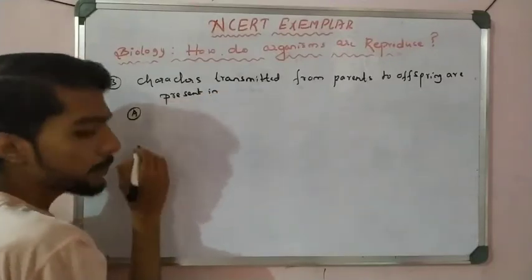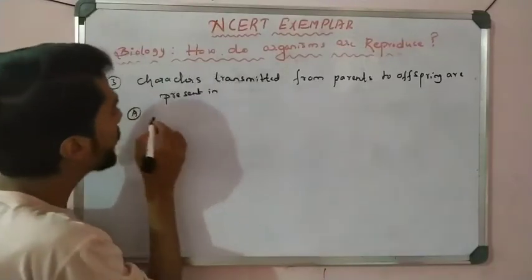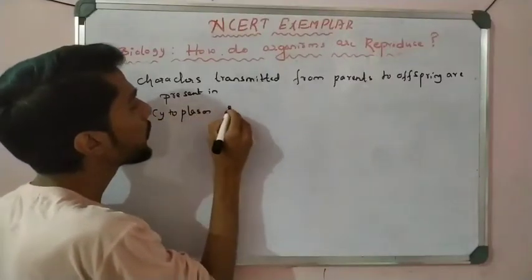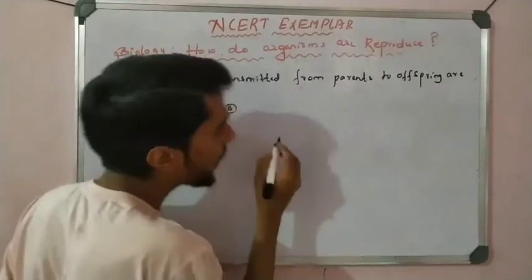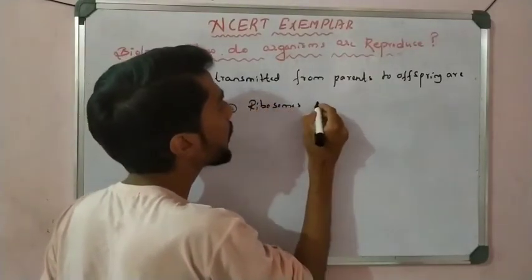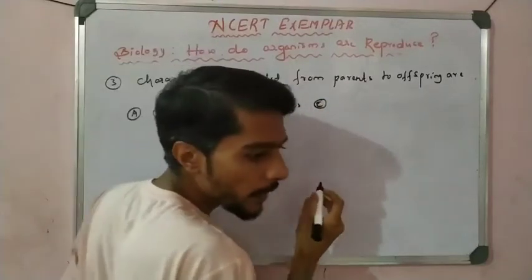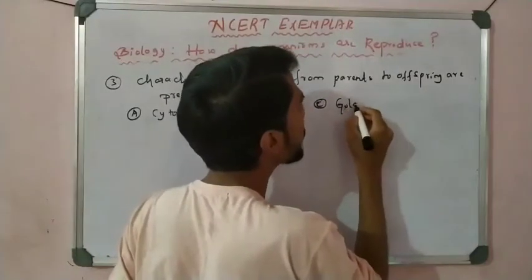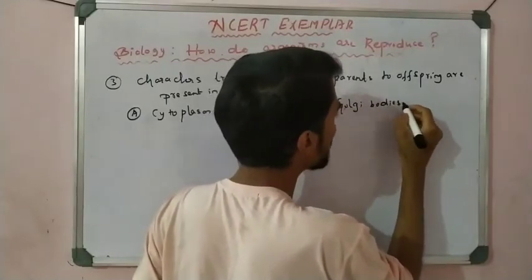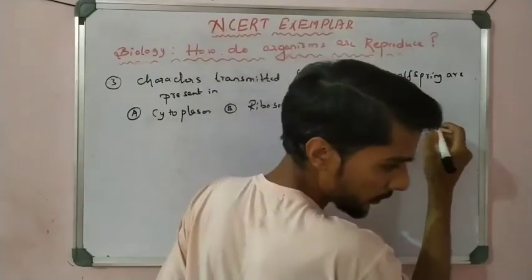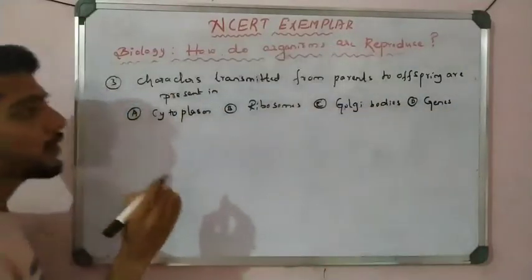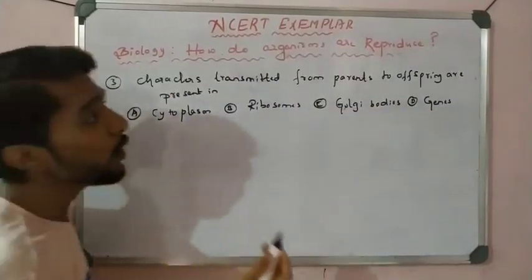Option A is about cytoplasm, then ribosomes. Option C, Golgi complex, Golgi bodies. D, genes. So it is a simple question: characters transmitted from parents to the offspring.